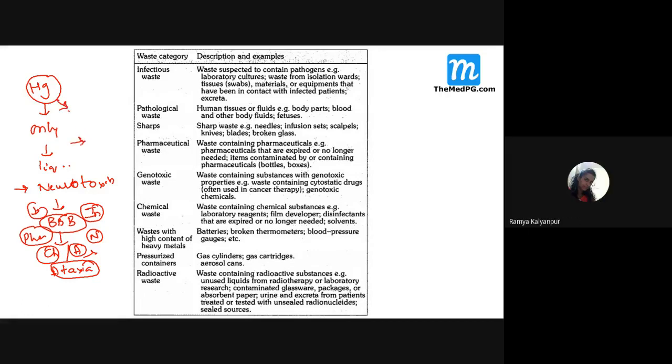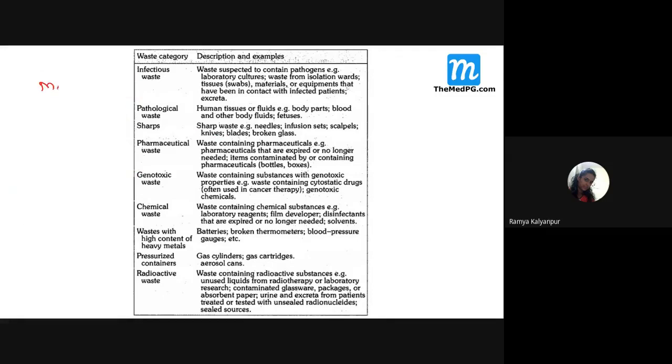And apart from that, if mercury directly comes in contact with the skin, it will be absorbed from the skin and enter the systemic circulation. Another very important thing is that if this mercury toxicity is left like that, apart from the neurological complications, it also causes renal complication. That is, it damages the kidney and results in renal failure. Then ultimately, it will result in death. Now, can you tell me what is this Minamata disease?